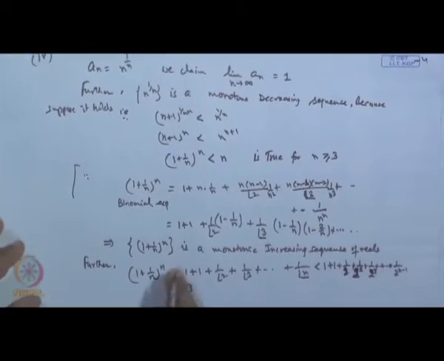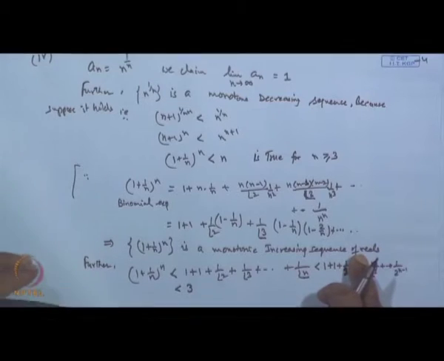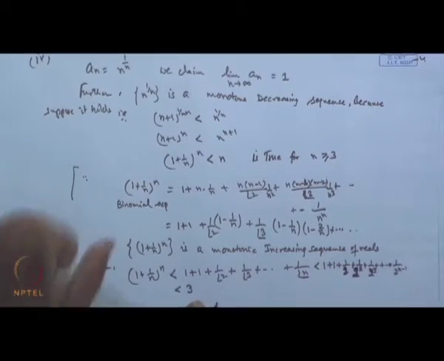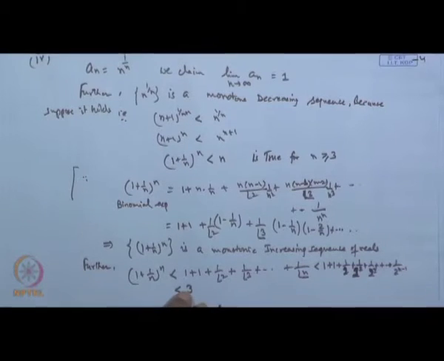So this means this is a monotonic increasing sequence of real numbers which is dominated by 3, bounded by 3. So it must be a convergent sequence, and the limit of this cannot exceed 3 and will always be strictly greater than 2, at the most it may be 3.